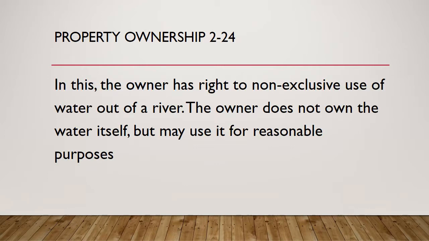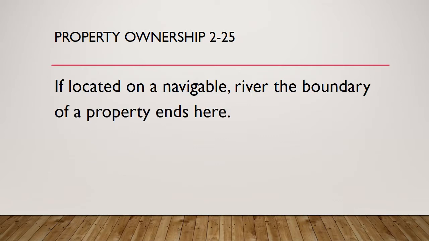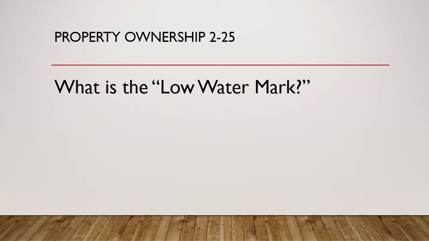Question 24. In this, the owner has a right to the non-exclusive use of water out of a river. The owner does not own the water itself, but may use it for reasonable purposes. What is riparian water rights? Question 25. If located on a navigable river, the boundary of a property ends here. What is the low water mark?